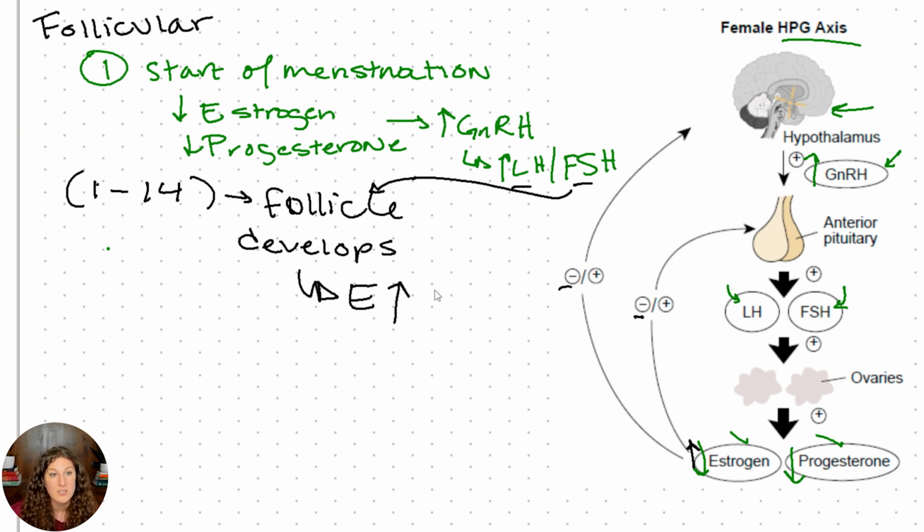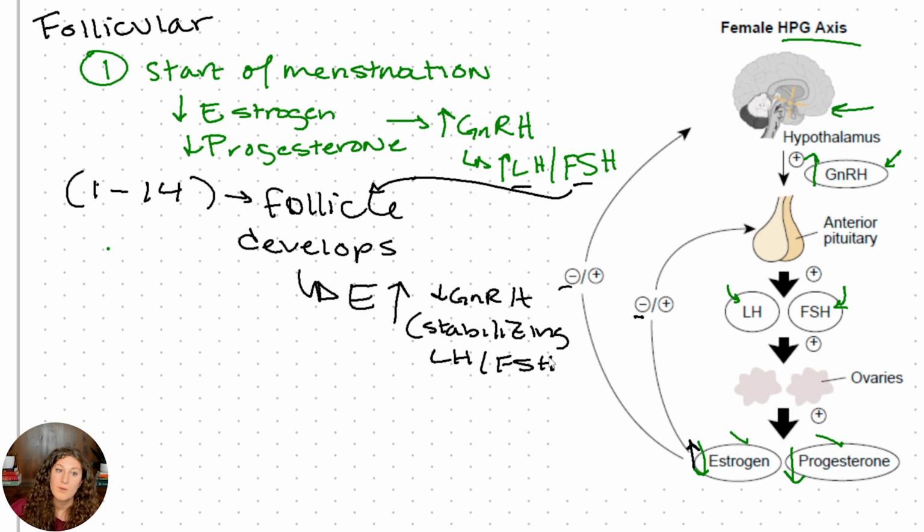So what we're seeing here is a leveling off, right? We'll decrease the GnRH, and I call it stabilizing LH and FSH levels. This is because we don't want to be developing too many follicles past our tertiary point, right? We want to only develop a couple at a time and really only ovulate one egg at a time. So we want to make sure that we're not developing like 10 follicles, which is what would happen if we kept increasing FSH.